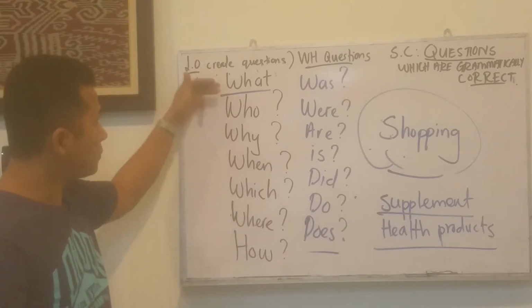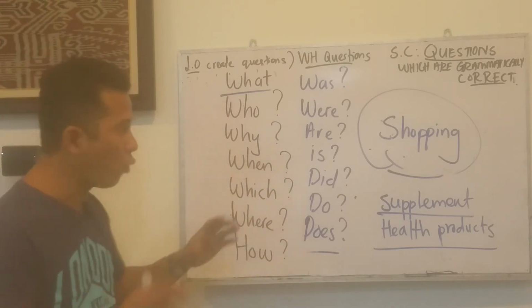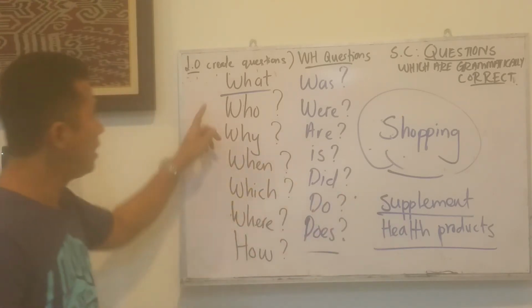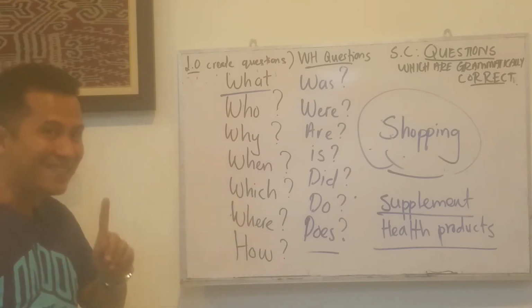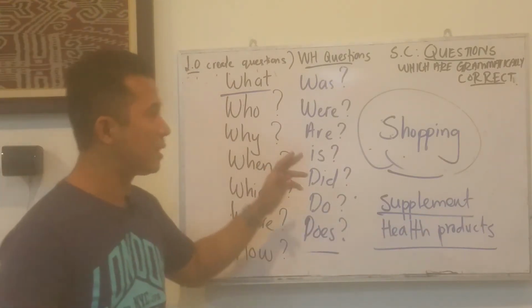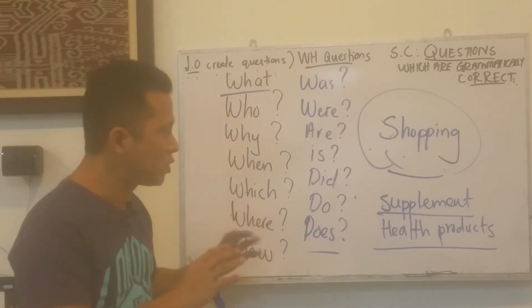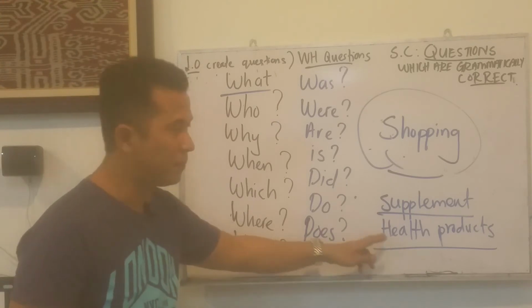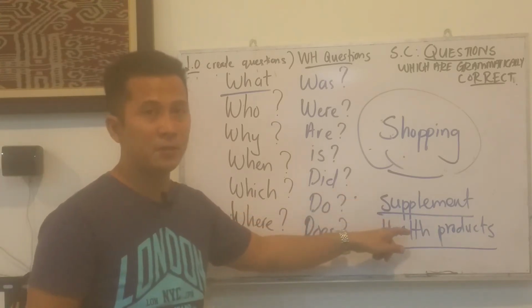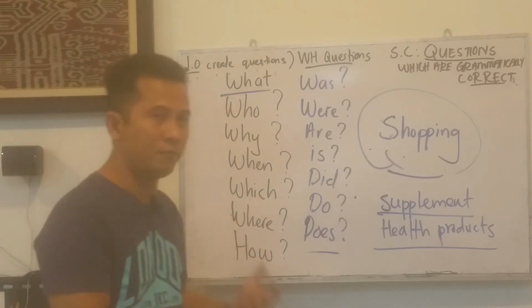And then one of the most important questions that you must ask is, what are the ingredients of this supplement, or what is the content of the supplement. You need to know the types of things that they use in the supplement. You need to know whether it is harmless or harmful.